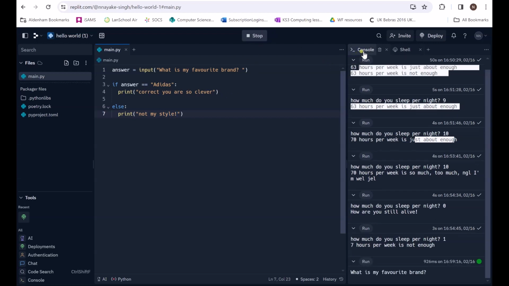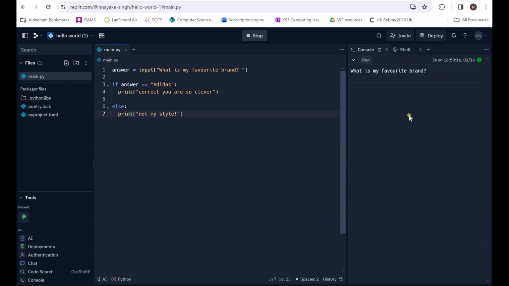Okay, so I'll run that program now. I'm going to clear all this because it really irritates me looking at this whole history. So what is my favorite brand? I'm going to type in Nike. It says not my style, even though I do like Nike, to be honest with you. I actually want that as one of my options because I like Nike. But if I type in Tommy Hilfiger, I don't even know how to spell Tommy Hilfiger.